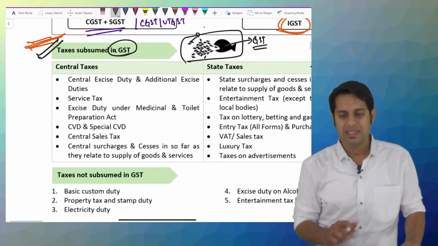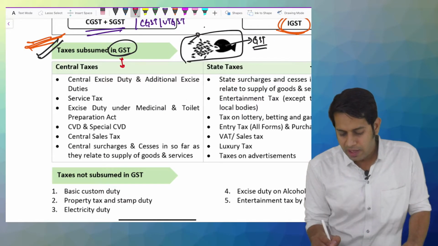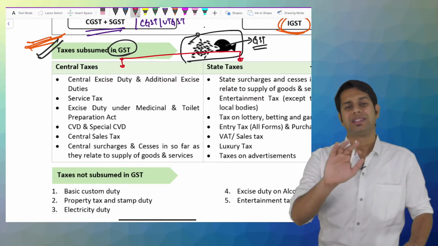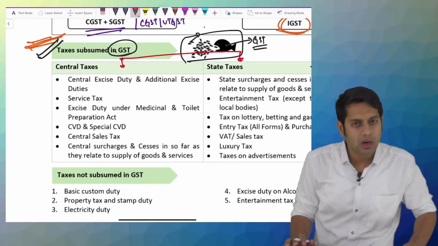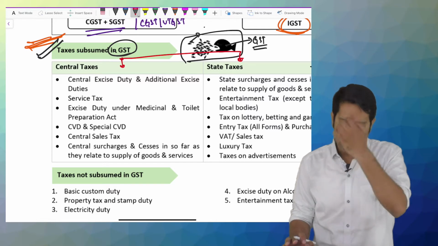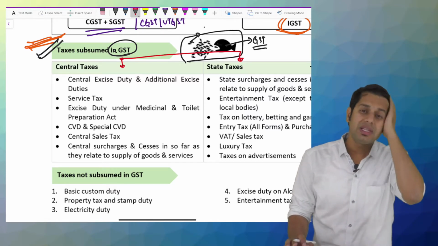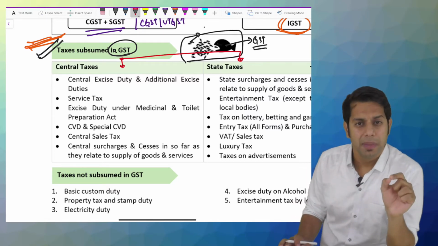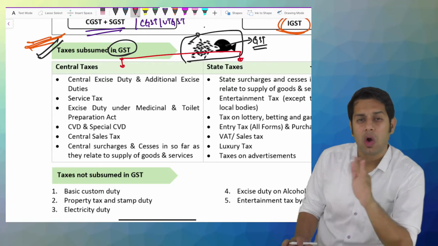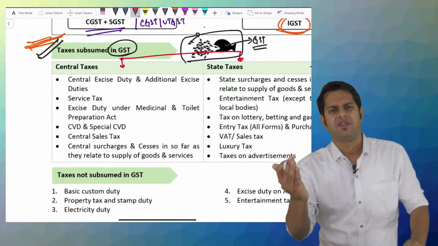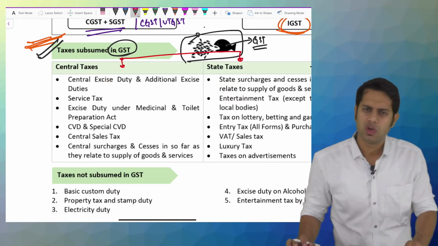So the different taxes which got subsumed are divided into two arrow marks. Taxes which were collected by the central government and the taxes which were collected by the state government. Which are the different taxes collected by the central government which got merged with GST? Which are the different taxes collected by the state government which got merged with GST?